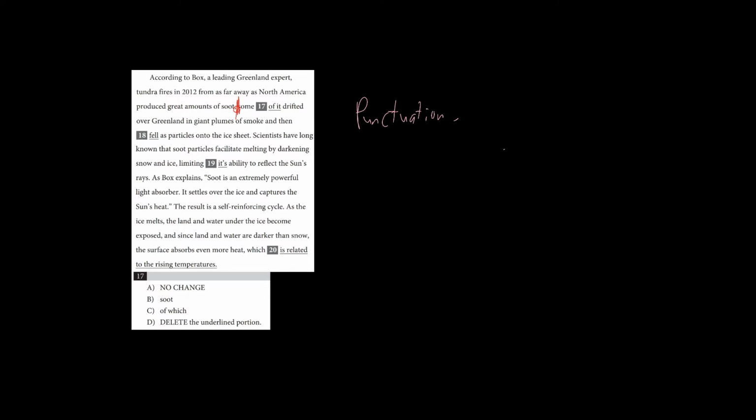So what we have to do there is actually go with C, some of which, because that completes the prepositional phrase and it continues to make it a dependent clause because now there's no subject. If you go ahead and leave it as some of it becomes the subject. If you replace it with soot, then soot will be the subject. And then if you delete it entirely, some would be the subject.